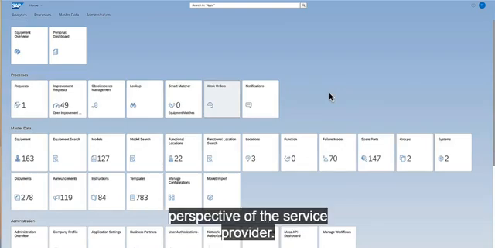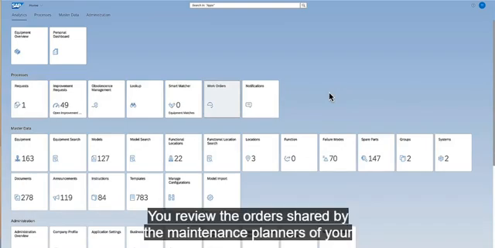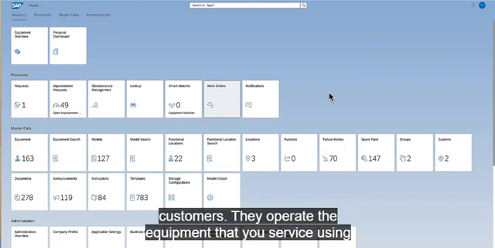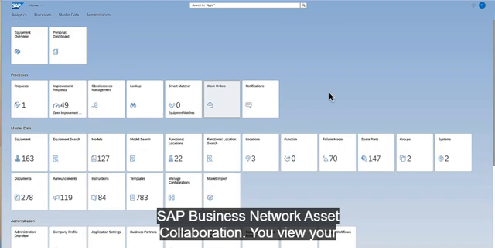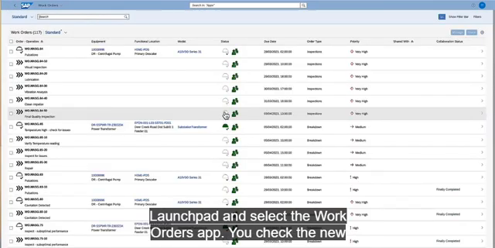Now, from the perspective of the service provider, you review the orders shared by the maintenance planners of your customers. They operate the equipment that you service. Using SAP Business Network Asset Collaboration, you view your Launchpad and select the Work Orders app.